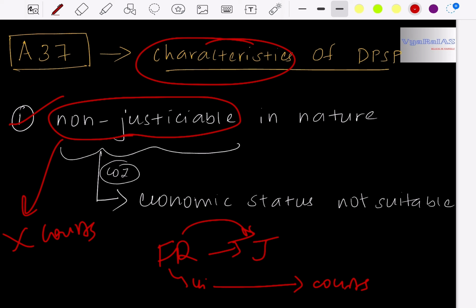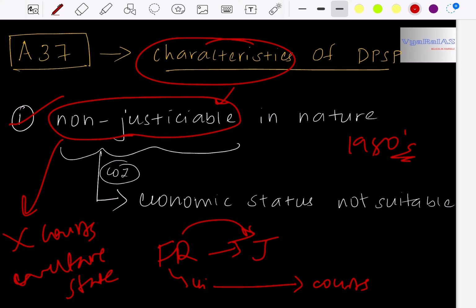If the main aim of the DPSP is to achieve this welfare state, if so much importance is given to the DPSP, then why are these made non-justiciable? Because at that time when the Constitution came into force in the 1950s, India did not have the financial stability to implement this DPSP fully. If the DPSP is violated and people are approaching courts, then it would be very difficult, right?